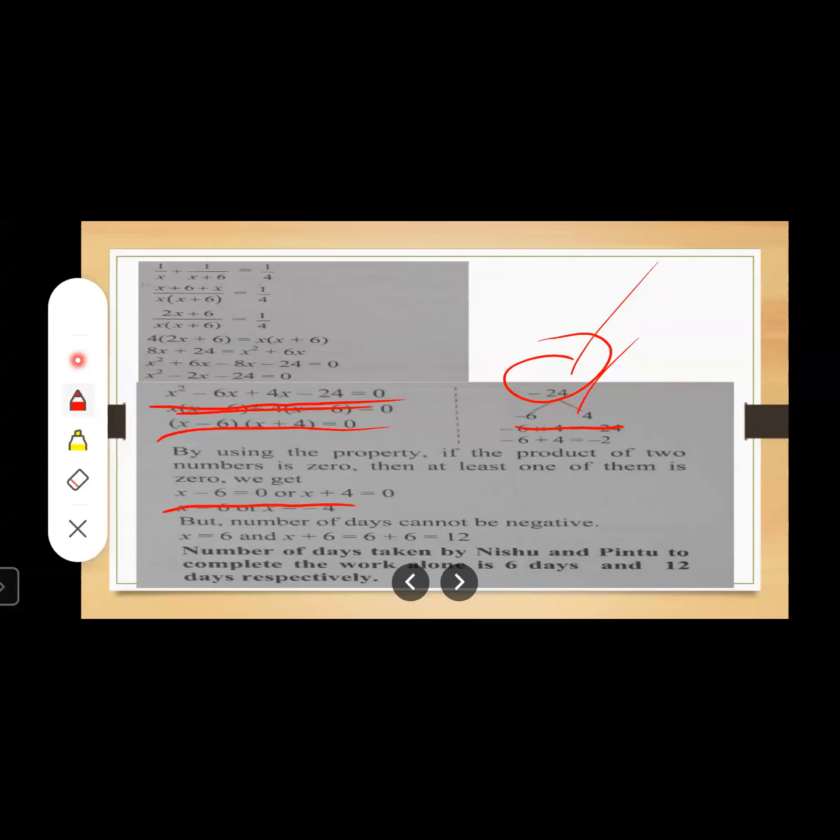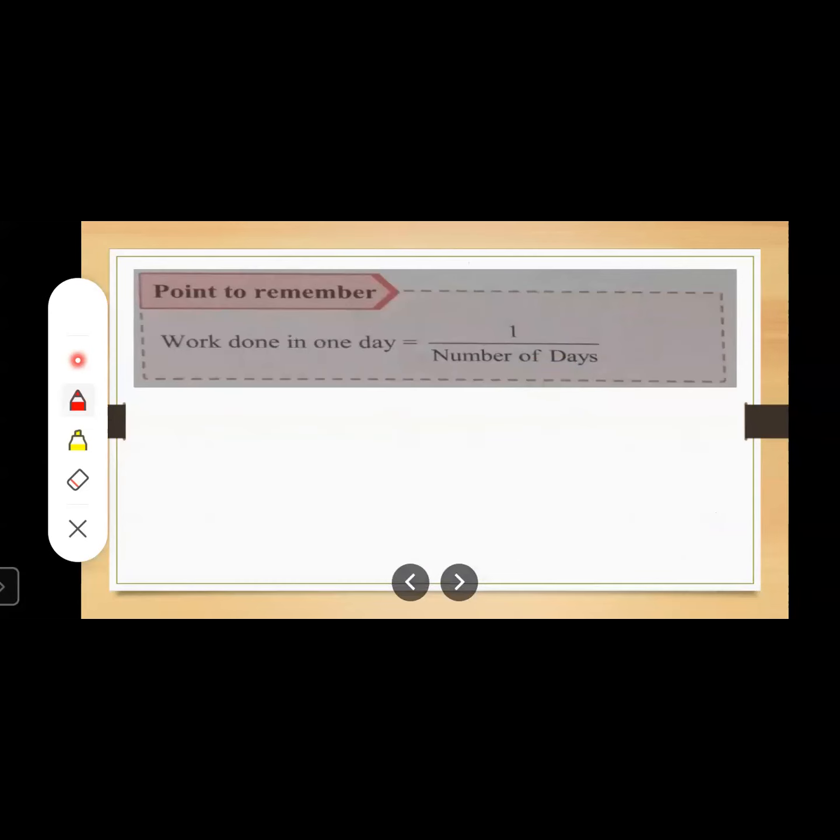That is the number of days for the other person's work. The work done by Nishu will be x plus 6. Find this respective value and again put it in the last line. Okay, students, remember this point here: work done in one day is equal to 1 upon number of days. Students, I think I have covered all points.